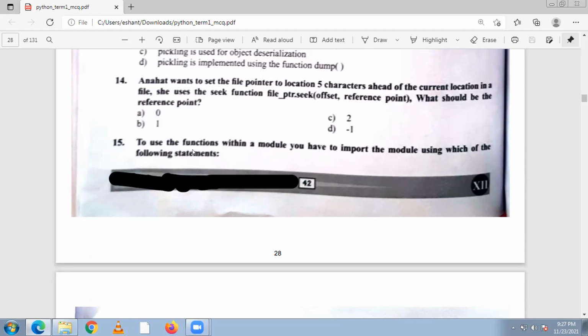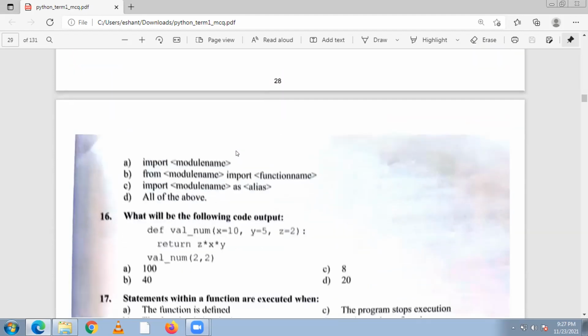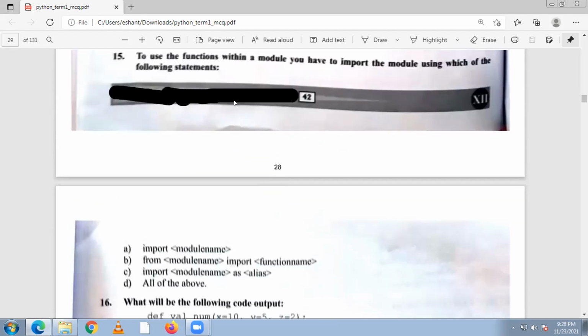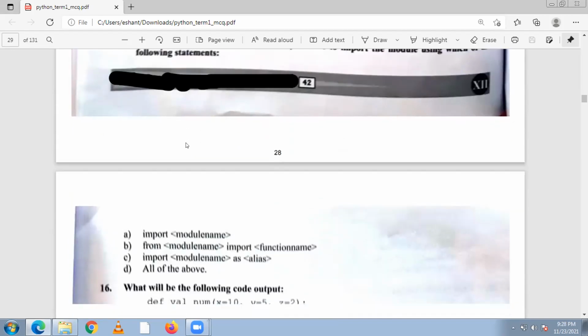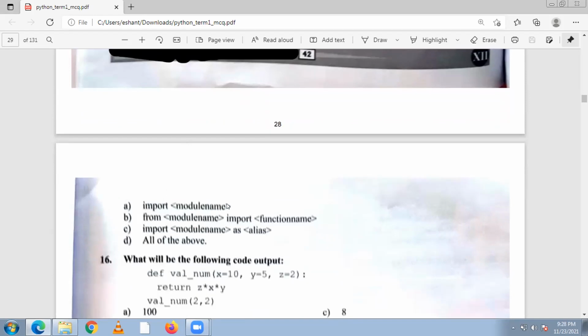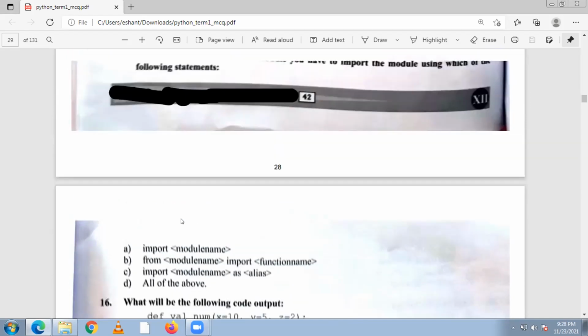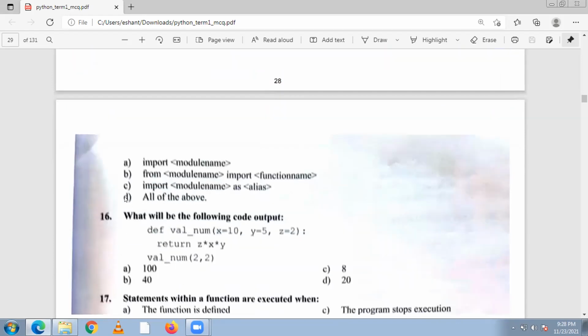Now question number 15. To use the function within a module, you have to import the module using which of the following statements? So answer of 15. Import module name, import. Okay. So import module name is right. From module name import function name, right. Import module name as alias, right. So all of these are answers; we can import in 3 types, any type of these. So all of these.